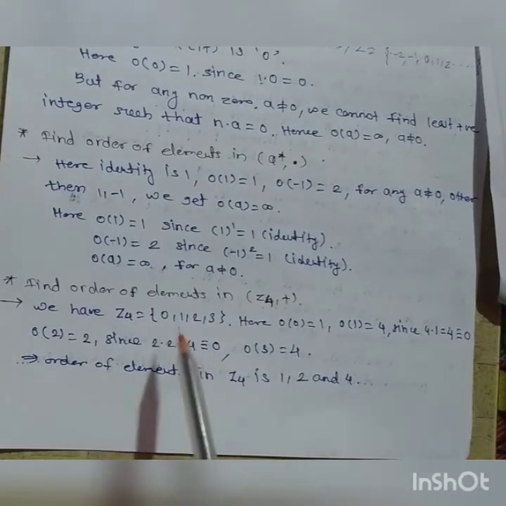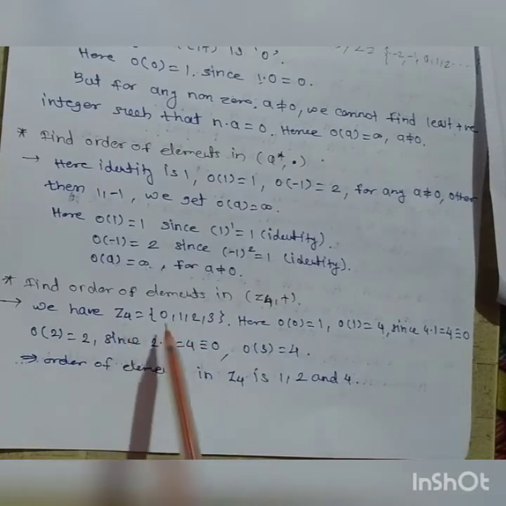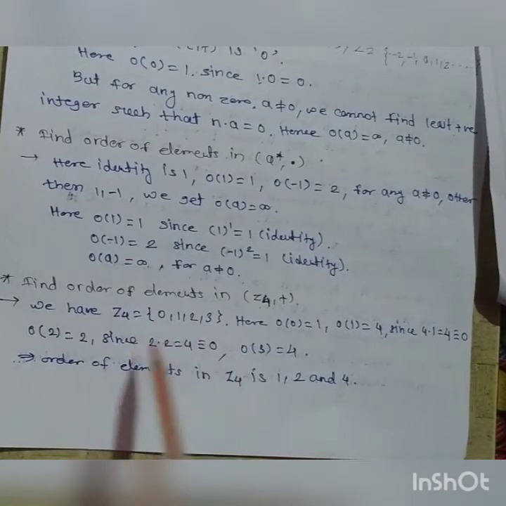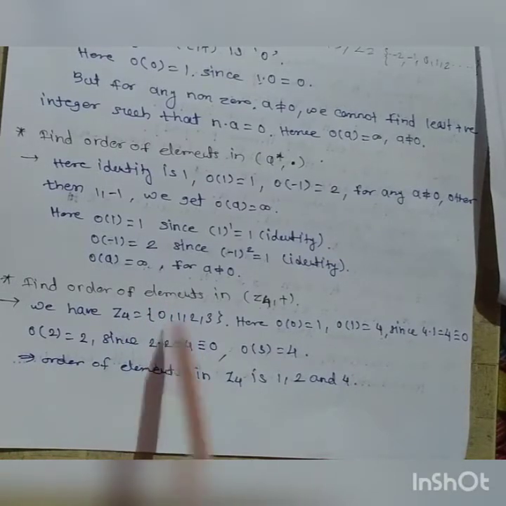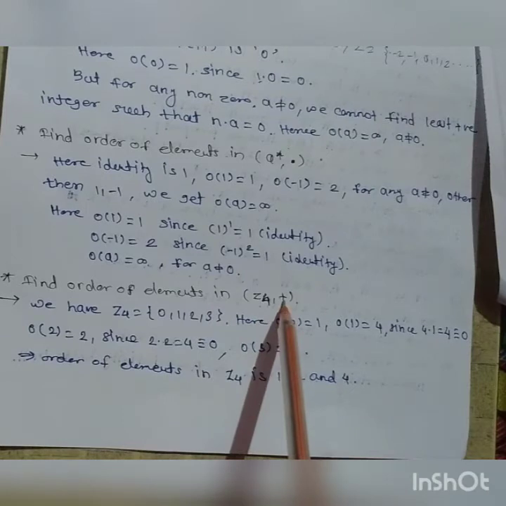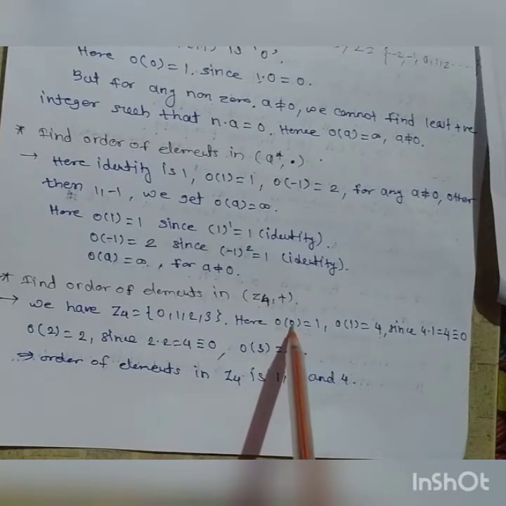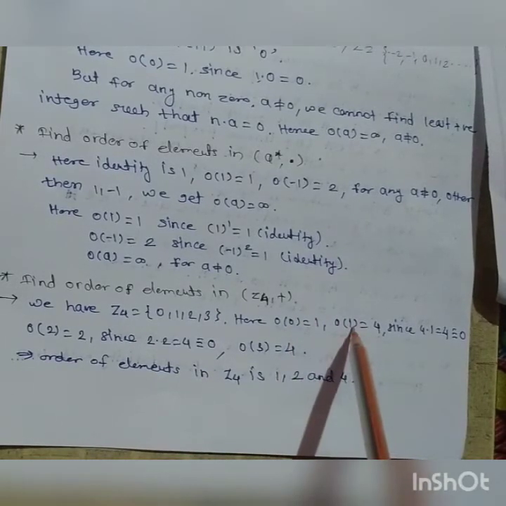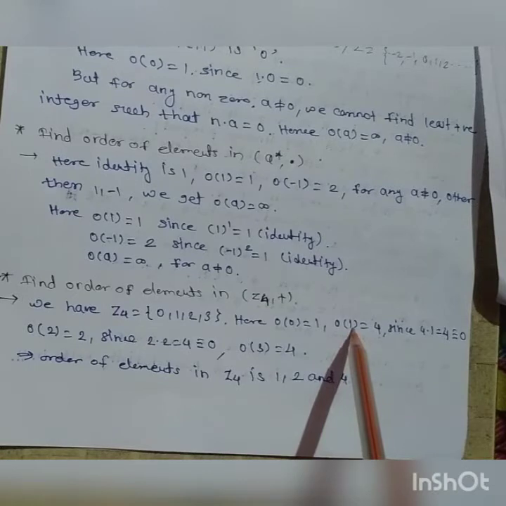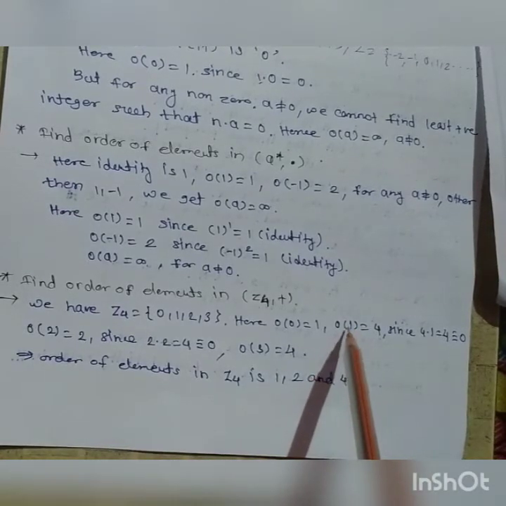We know that Z4 has how many elements? 4. Z4 is equal to {0, 1, 2, 3}. Therefore we have to find the order of 0. We know that Z4 is a group under addition, therefore the identity is 0. Therefore 0 into 1 is equal to 0, so here the order is 1. Then the order of 1: which positive integer should be multiplied with 1 so that it is equal to 0?